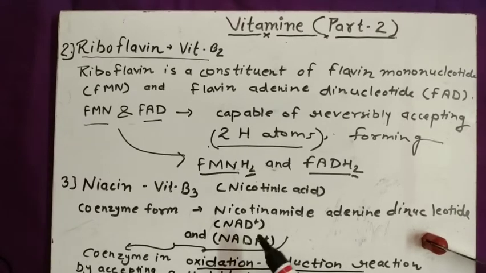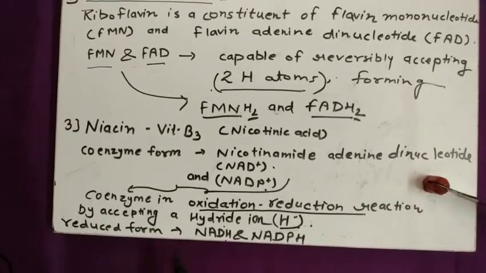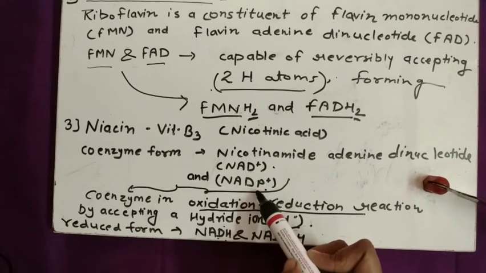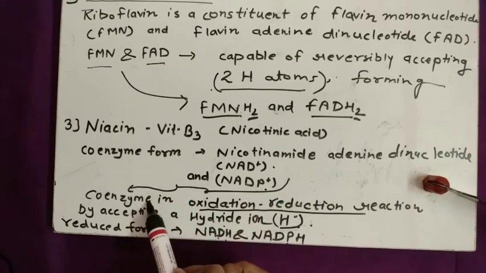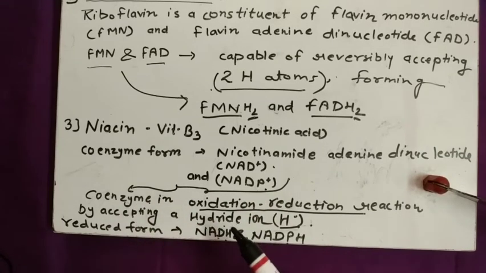In this reaction, NAD and NADP accept hydride ions, H minus. By accepting a hydride ion, NAD and NADP are reduced, and the reduced forms are NADH and NADPH. So NAD and NADP serve as coenzymes in oxidation reduction reactions.